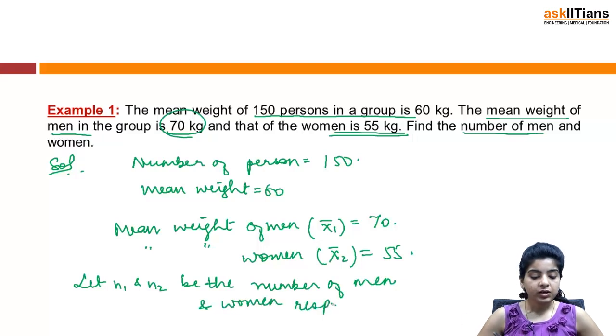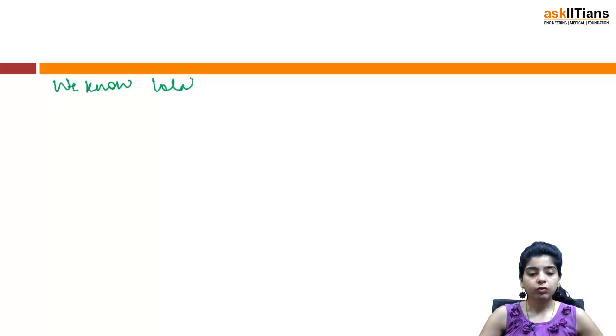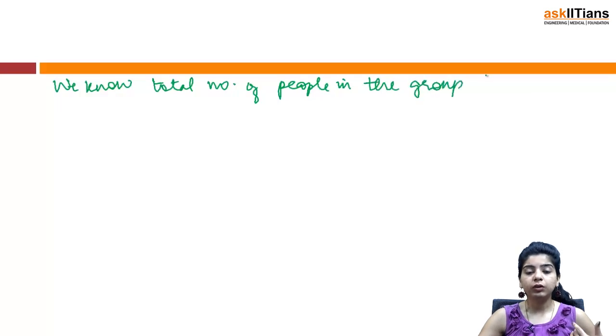Respectively, right? So it's given that the mean weight of 150 persons in the group is 60 kg, that means total number of people in the group is 150. So n1 plus n2 is 150.